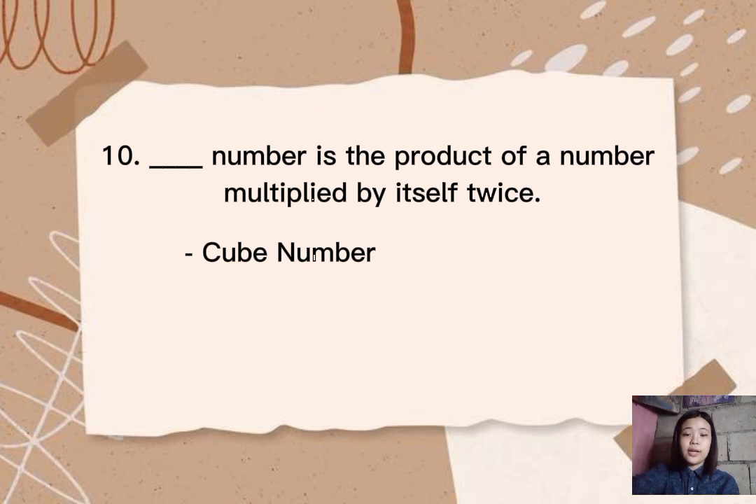In other words, a cube number is formed by multiplying a whole integer by itself and then multiplying it by itself again. So that's all.